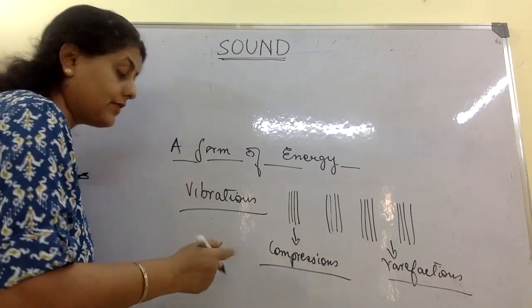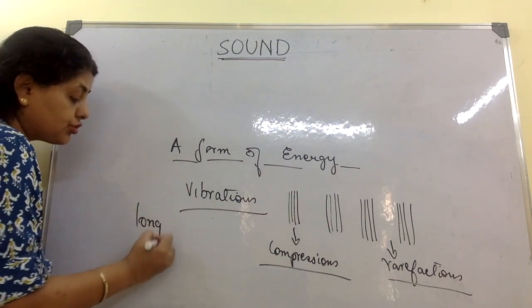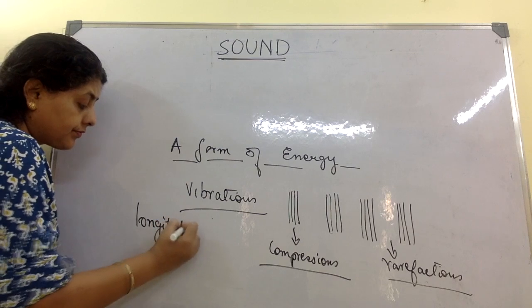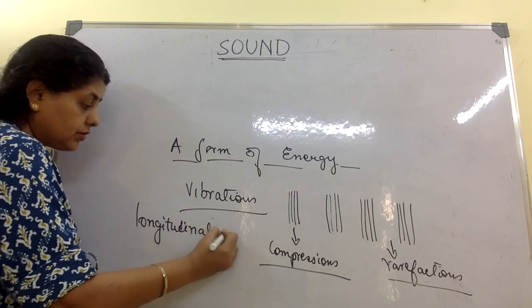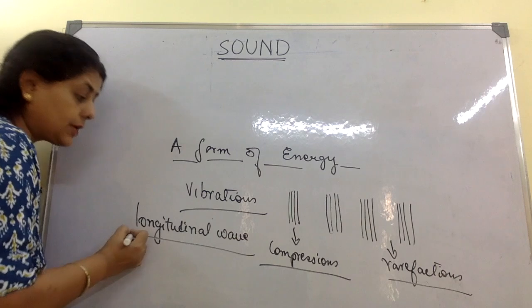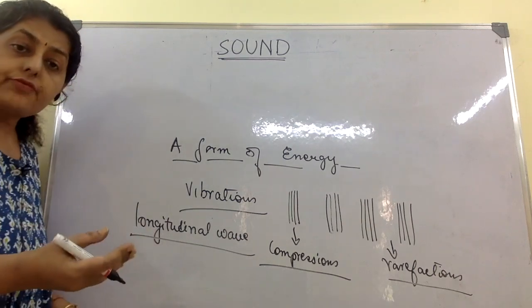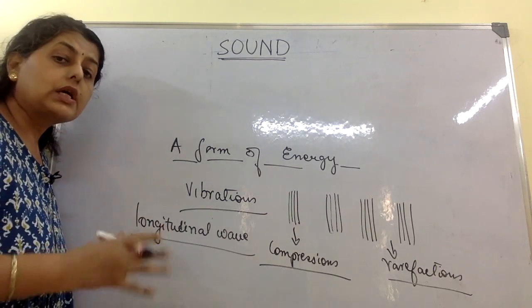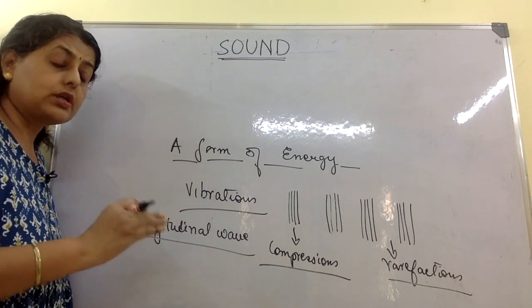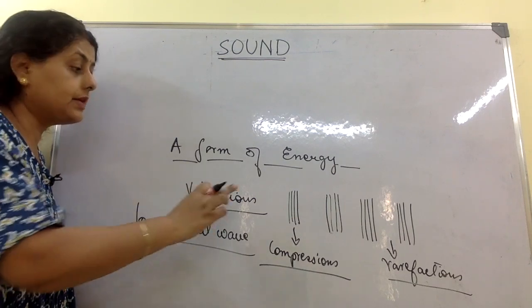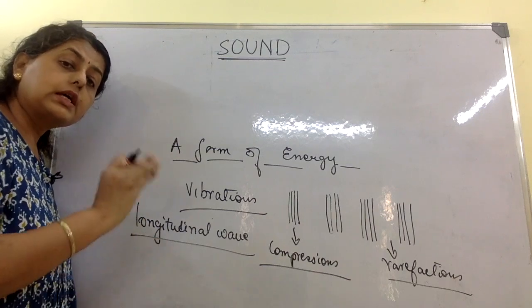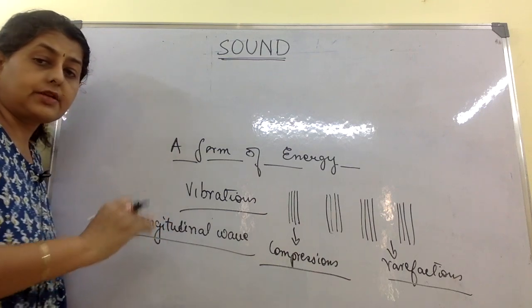This kind of a wave is called longitudinal wave. There is another type of wave which is transverse wave also, but we don't talk about it, because when sound travels in air, it travels by this method, compressions and rarefactions.